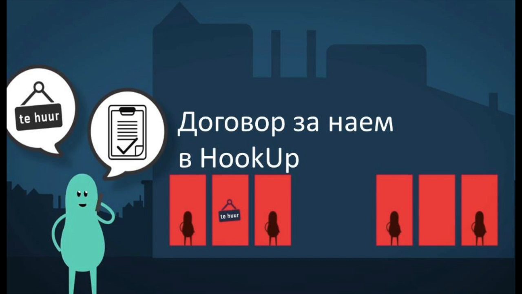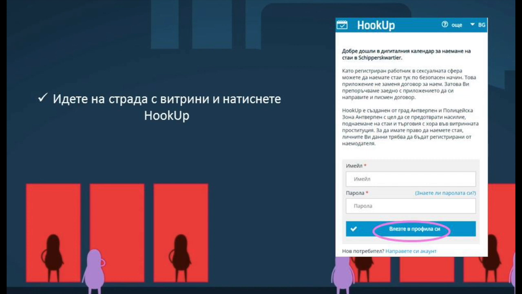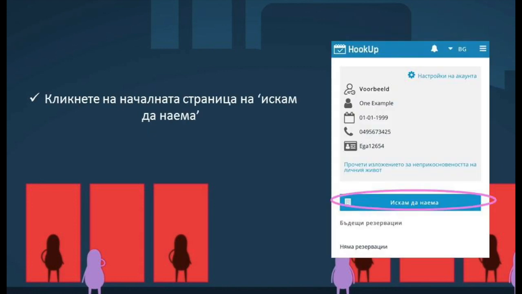How to arrange a rental agreement in HookUp. Go to the window Prostitution Property and log in on HookUp. On the landing page, click on I want to rent.